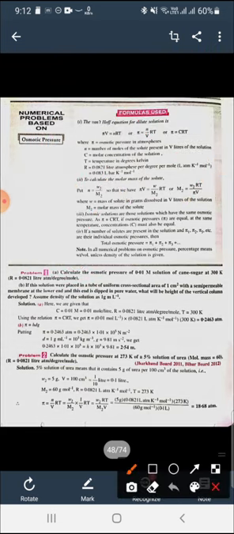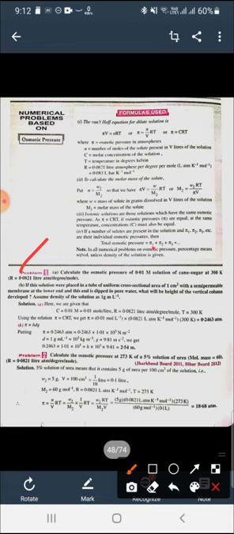Now the numericals. There is another formula we didn't study in the chapter: pi is equal to hdg. Here pi is the pressure, h is the height, d is the density, and g is the acceleration due to gravity, which is always equal to 9.8 meter per second square. Density and height will be given to us in the particular numericals. So you can see the first numerical here.